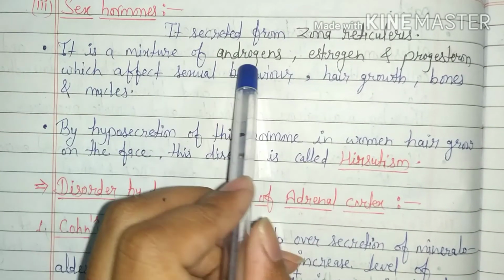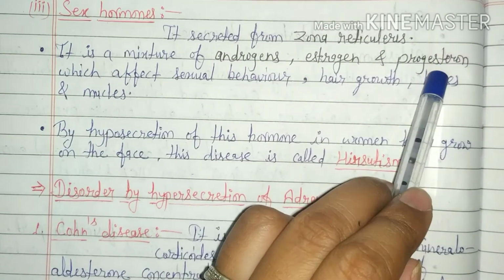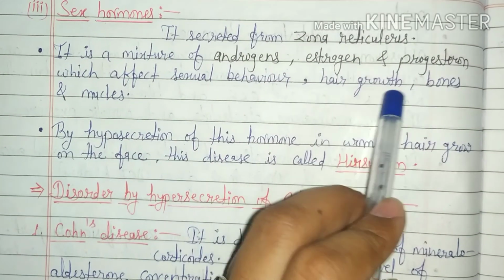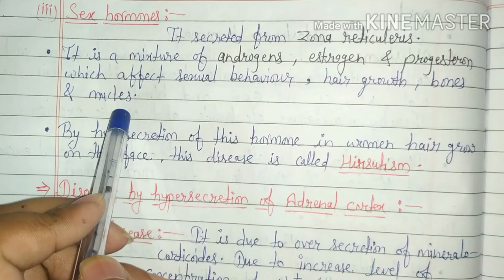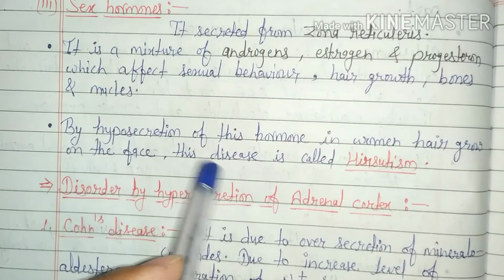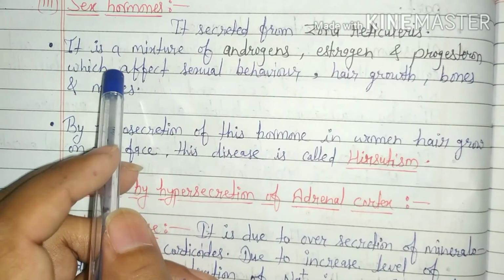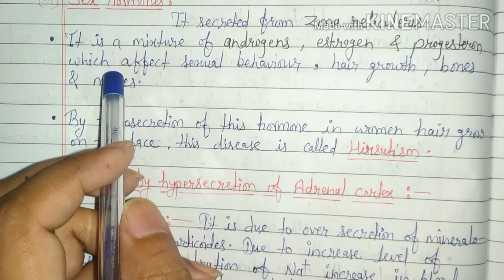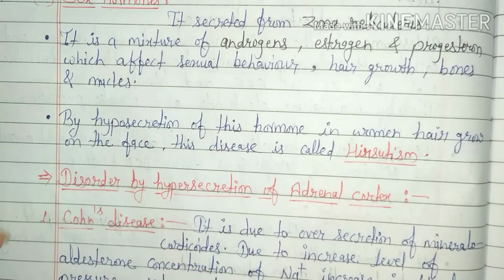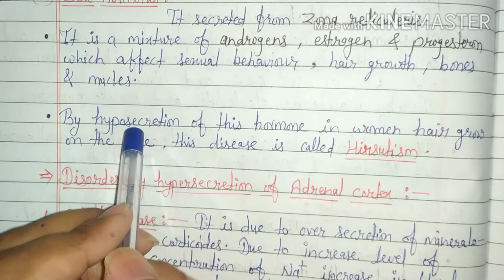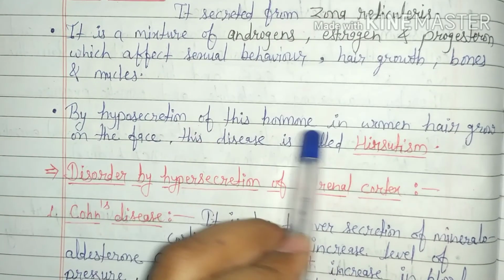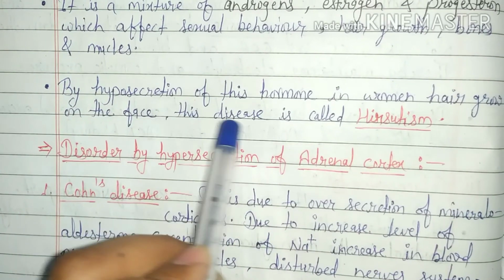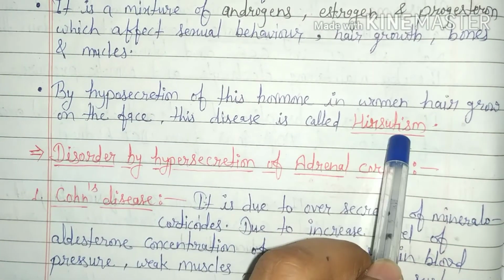Sex hormones are a mixture of testosterone, estrogen and progesterone hormone which affect sexual behavior, hair growth, bones and muscles, and growth of axial and pubic hairs, development of genitals. If there is hypersecretion of sex hormones in women, hair grows on the face, this disease is called hirsutism.